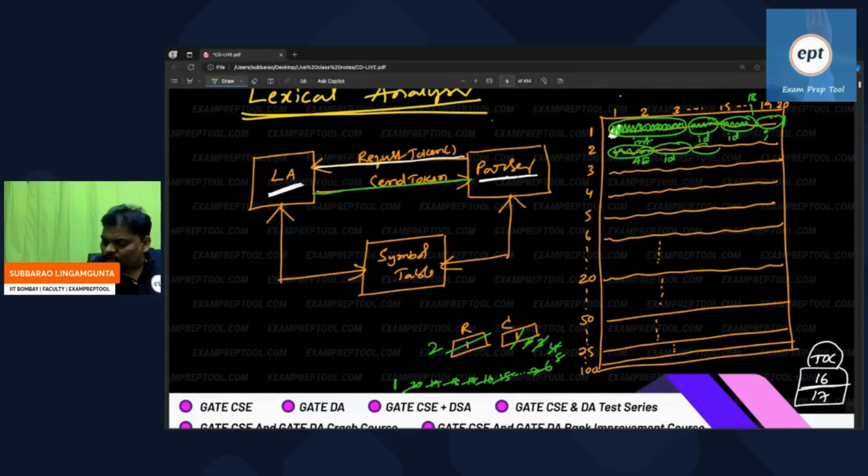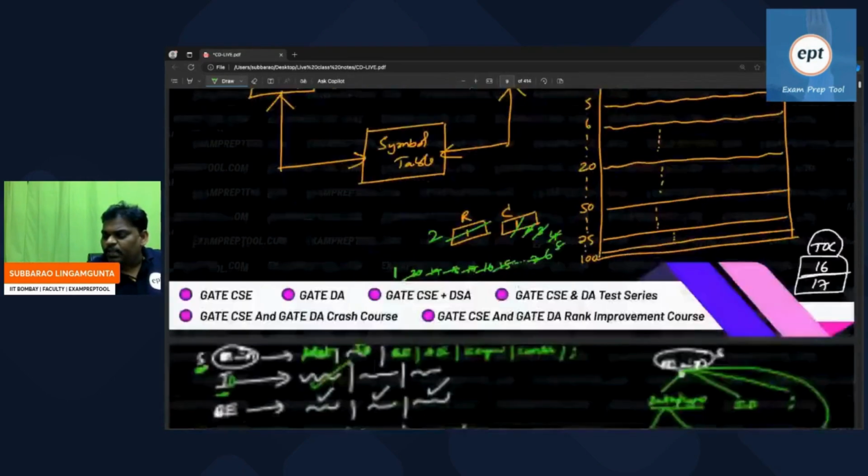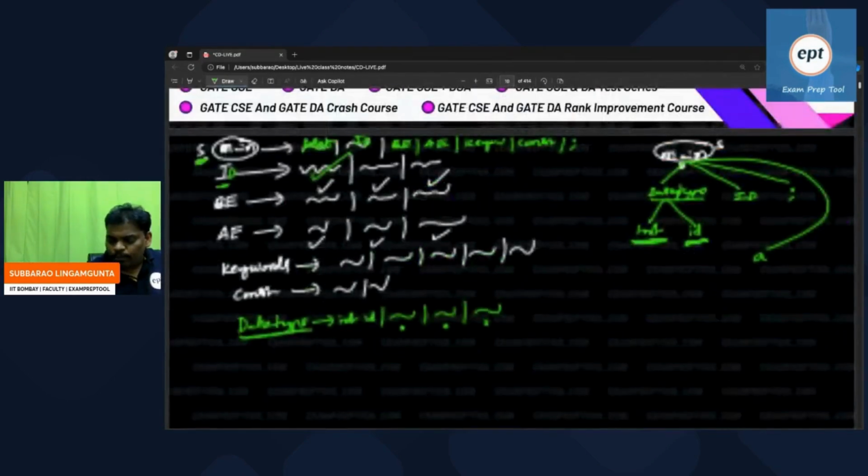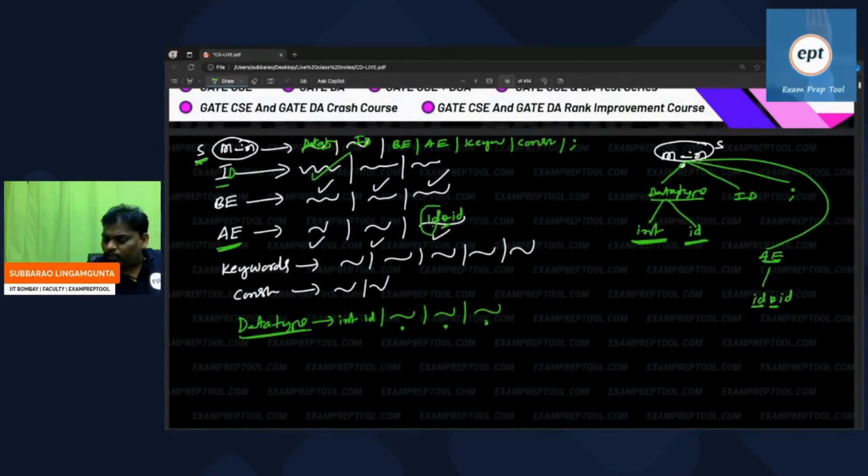In the next token, instead of star, he said ID again. But the parser is expecting, as per the rule, the next token to be the star operator, while the lexical analyzer is saying the next token is ID. They are mismatching. So this is called a syntax error.